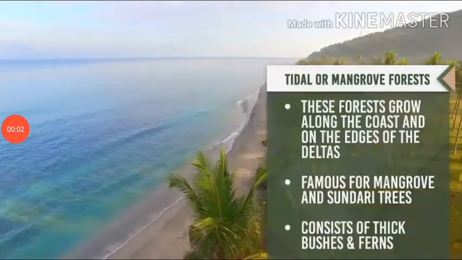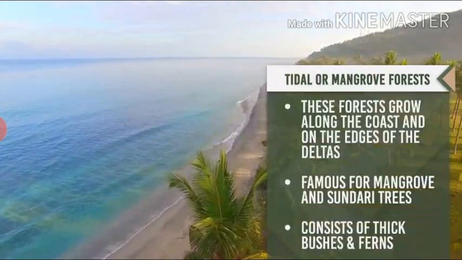Next, tidal or mangrove forest. These forests are directly related to coastal and deltaic areas. These forests grow along the coasts and on the edges of the deltas. Famous for mangrove and sundri trees, they consist of thick bushes and ferns. They are known as helophytes, meaning littoral, swampy, tolerant of salinity.